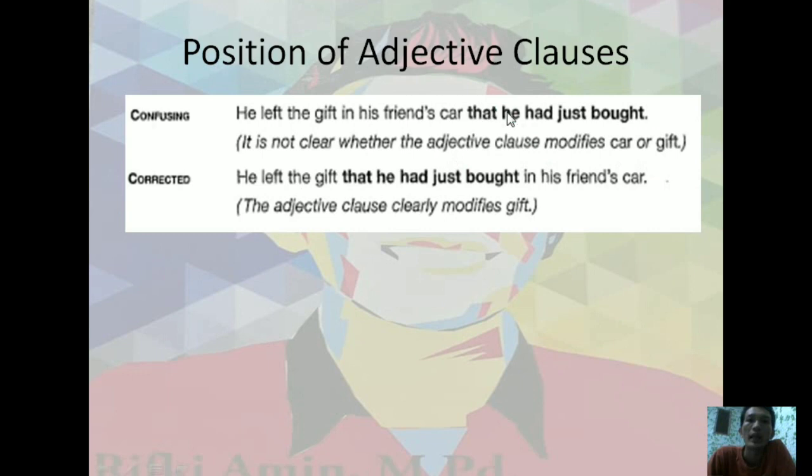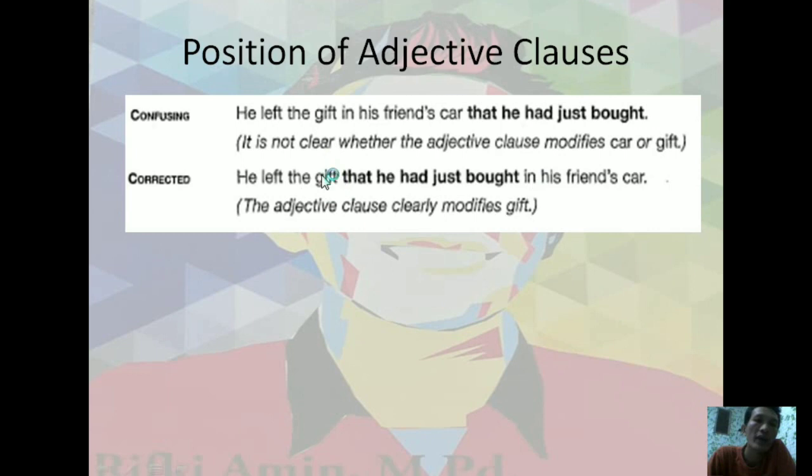Look at this: that he had just bought. Does it modify the car or the gift? The corrected one is: He left the gift that he had just bought in his friend's car.